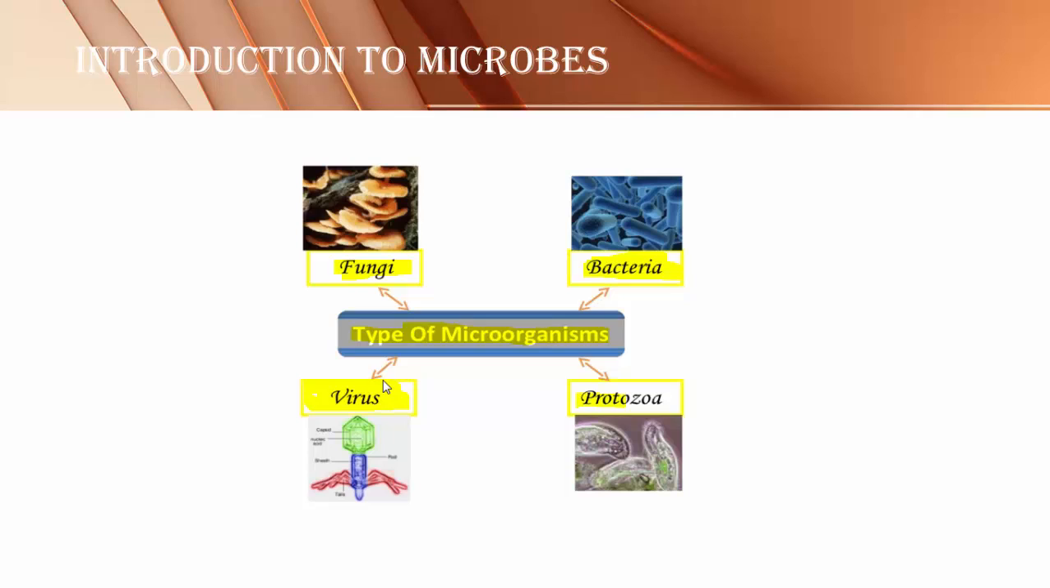Then protozoans. Some protozoans are harmless. Simple amoeba is not causing any problem at all. Euglena is harmless. Paramecium is also harmless. But Entamoeba histolytica is also a protozoan. Plasmodium is also a protozoan. Trypanosoma donovani is also a protozoan. These protozoans cause one or another kind of disease.